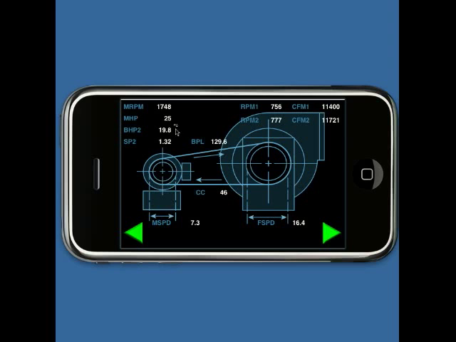So you can decrease the size of the motor for more efficiency. That will require a 129.6 inch belt, and the motor sheave pitch diameter will be 7.3, and the fan will be running at 777 RPM. So you can play what if all day long.